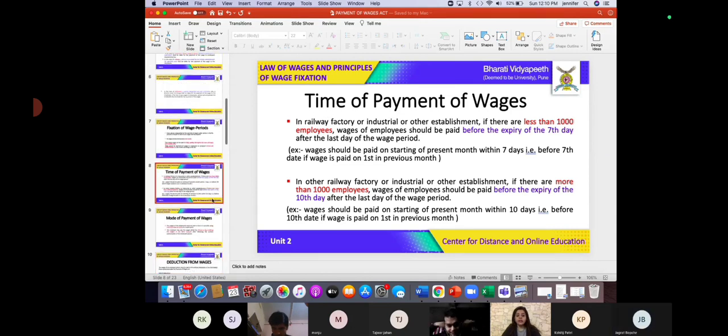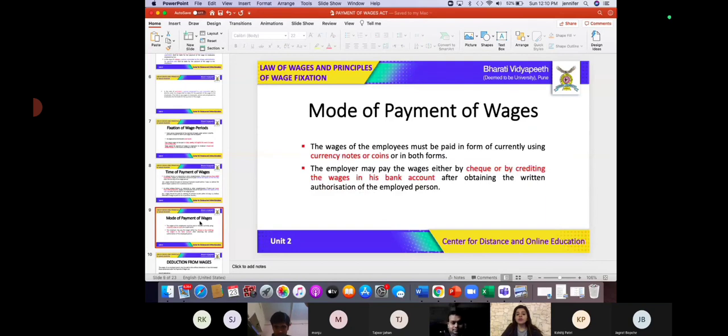Now let us go ahead. Again, this is a quick revision in regard to mode of payment of wages. Can anyone tell me what can be the mode or the medium of the payment of wages? Ma'am, cash. Very good. Cheque, coins. It can be coins. Very good. Can it be currency or coins? Can it be cheque? Cash, cheque, bank account, coins.